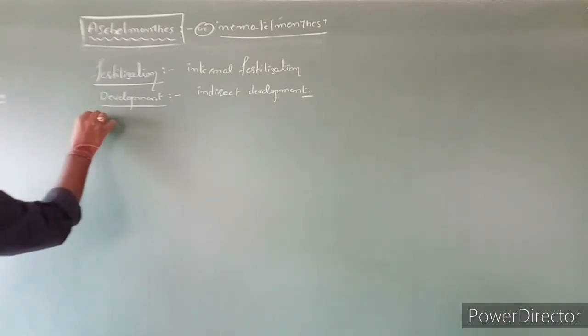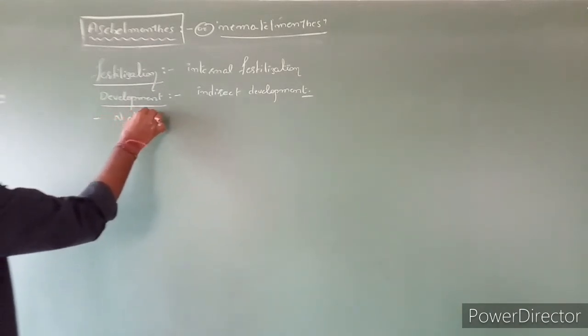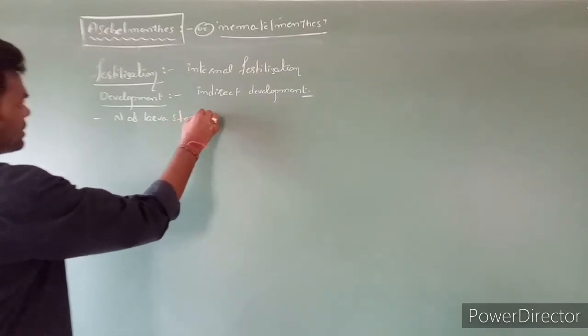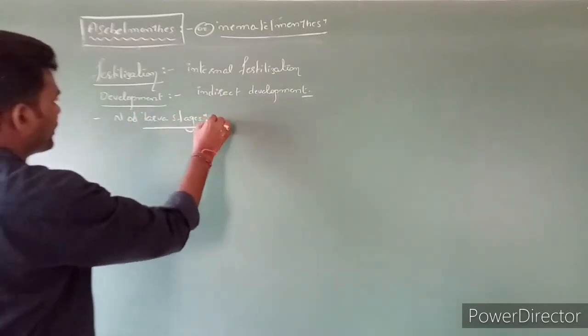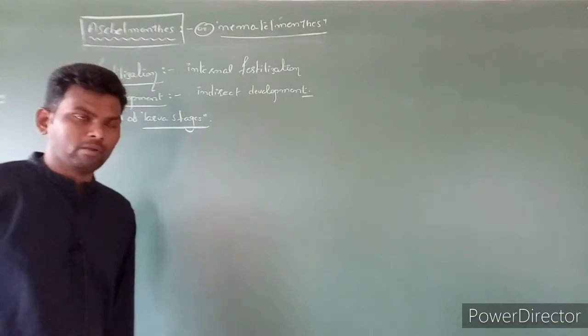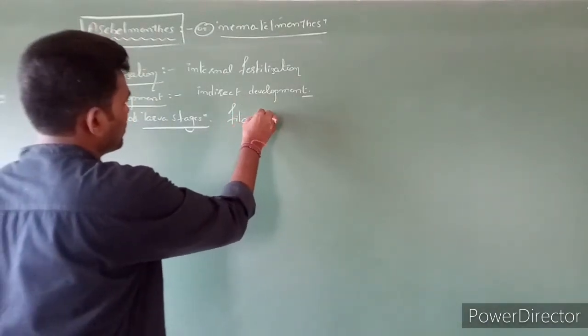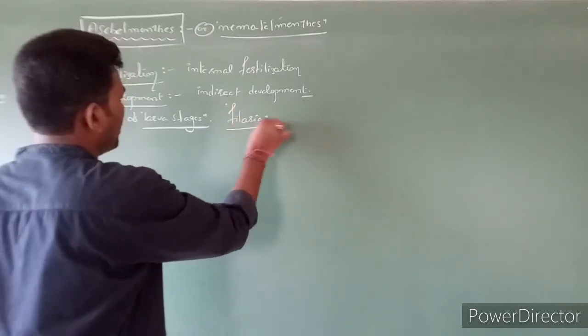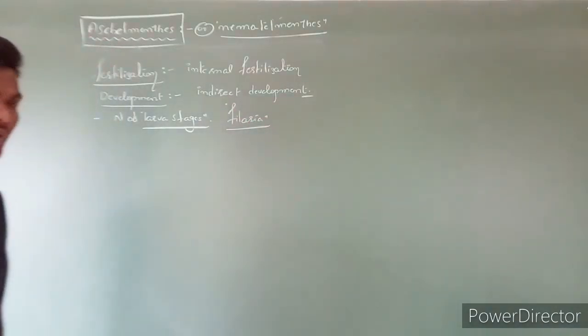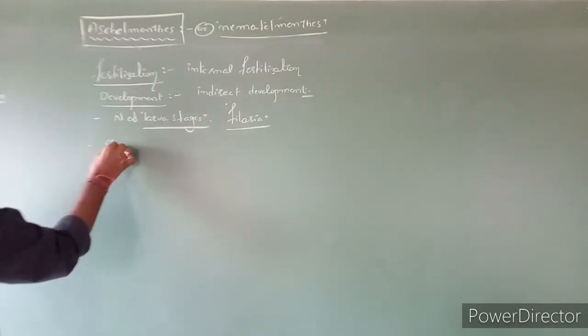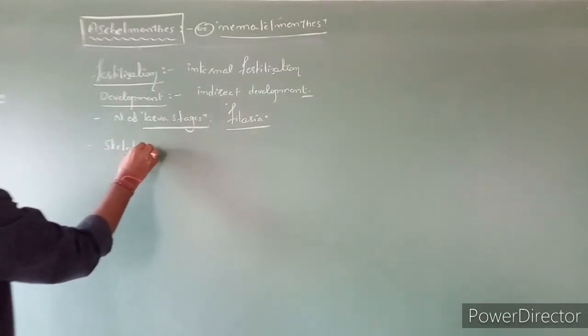It means a number of larval stages are noticed during embryo development. Filaria is also one of the larvae we can notice during embryo development. Clear?